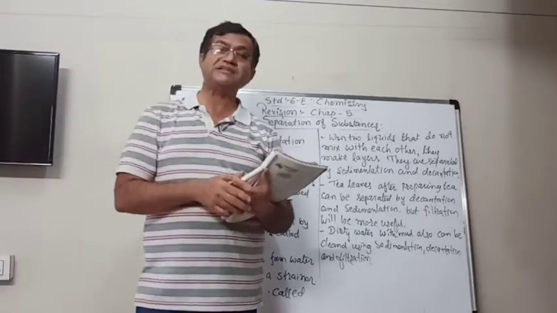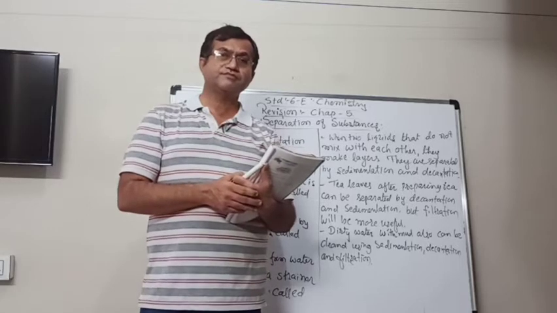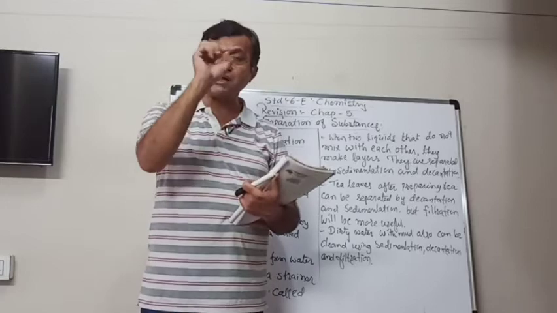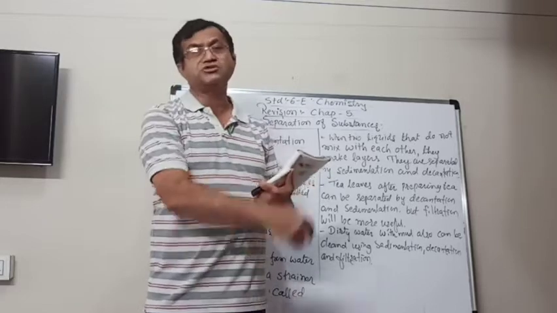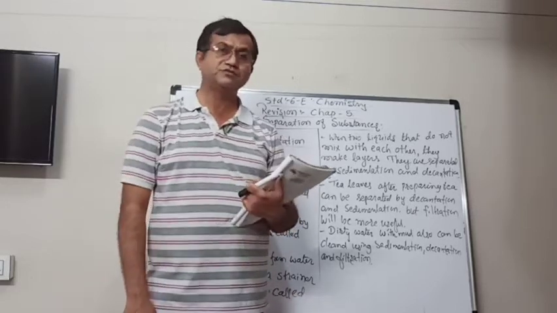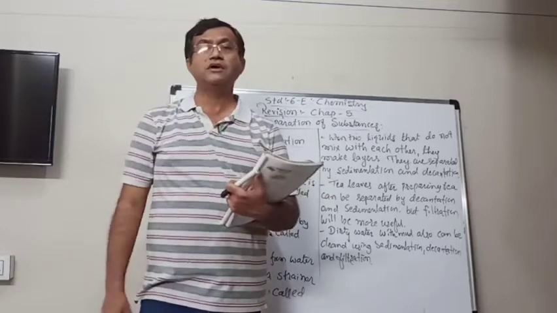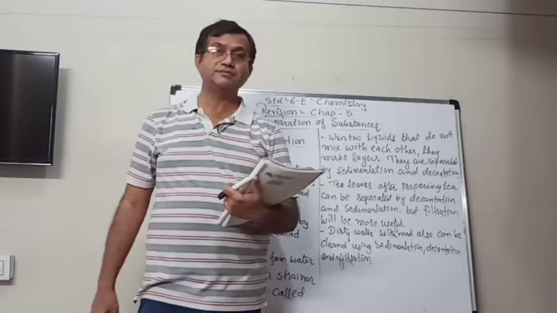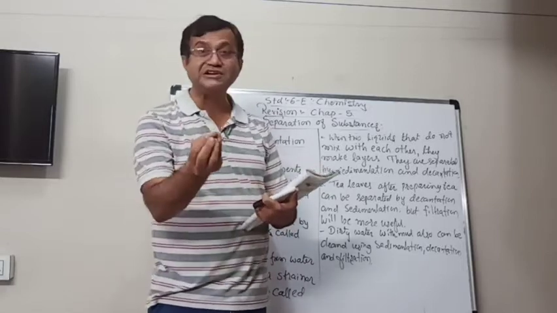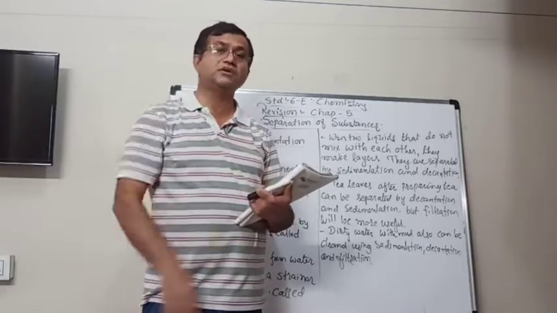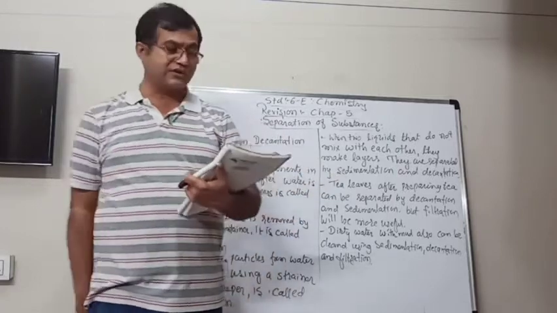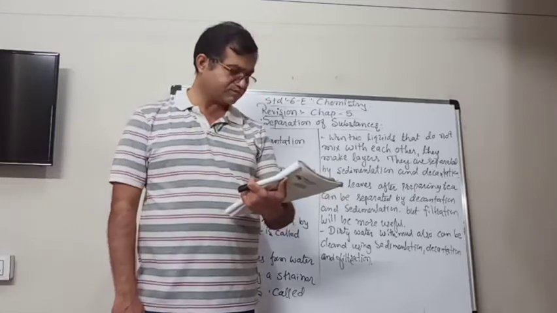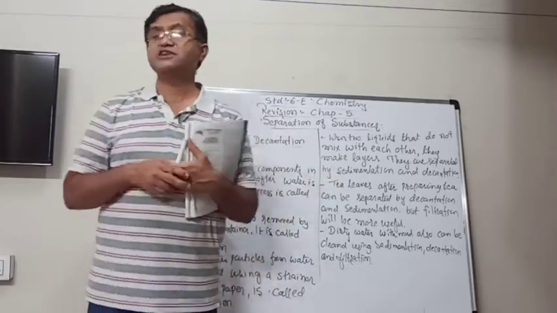But impurities like dust particles or soil particles, though very small, are not small enough to pass through the filter paper. So they will remain inside the filter paper, and your liquid will be filtered. The liquid you get is known as filtrate, and the impurities are separated out by using this filter paper.